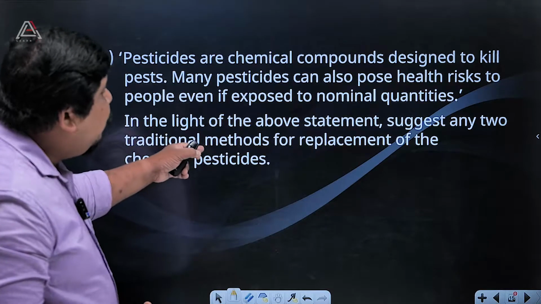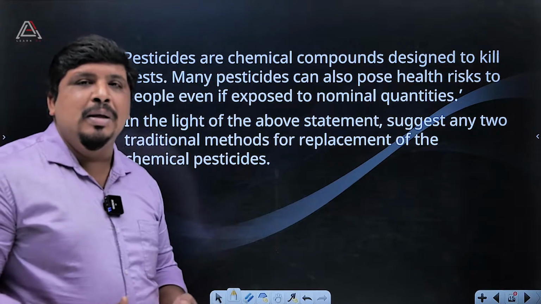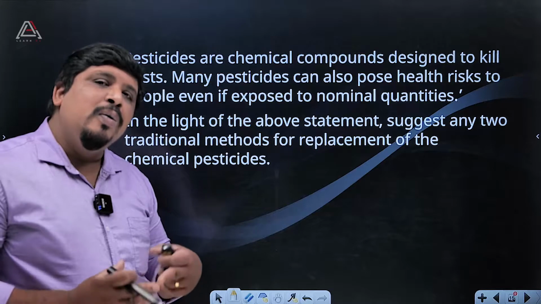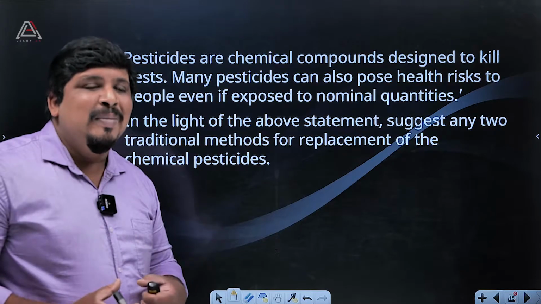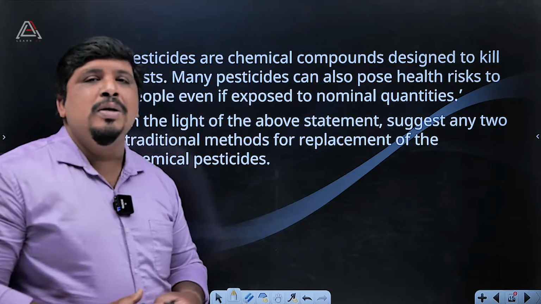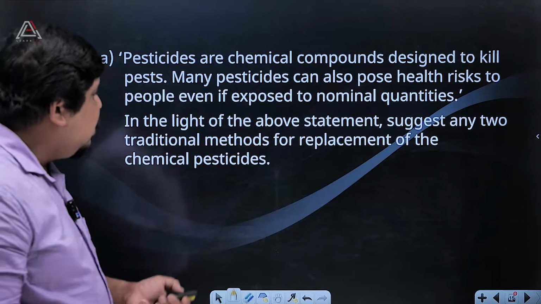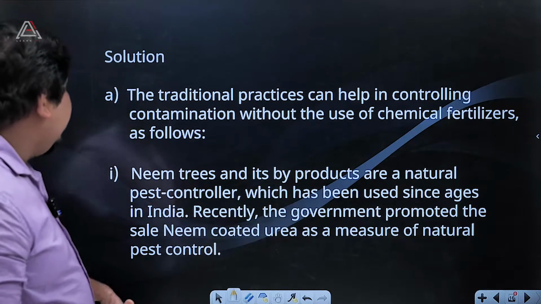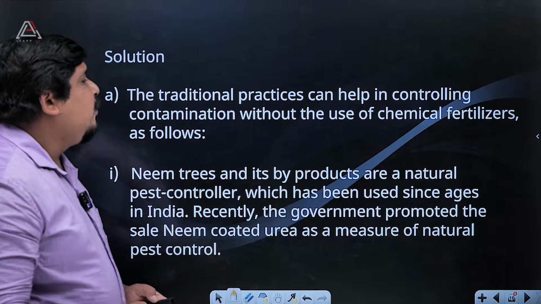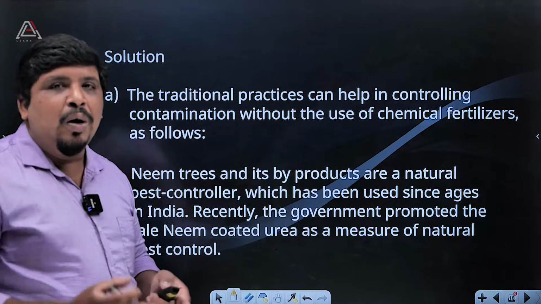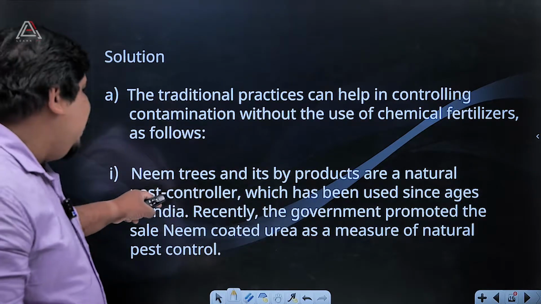Then, in the light of the above statement, suggest any two traditional methods for replacement of chemical pesticides. What are the methods possible for avoiding these chemical pesticides? Different pesticides will be there. Instead of chemical, we can use organic pesticides. So different methods will be there. So we got certain solutions for that. Solution A. The traditional practices can help in controlling contamination without the use of chemical fertilizers as follows. I already mentioned one point, that is organic pesticides. One of the methods is explained here.